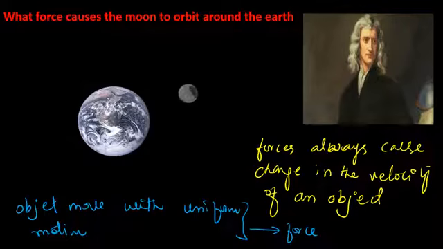Now coming to the earth and moon system. As the moon moves nearly in a circular orbit around the earth, it means that the moon is changing its velocity. This change in the velocity of the moon is due to the force exerted by the earth on the moon. So the earth exerts a gravitational force on the moon, as a result of which there is a change in the velocity of the moon while orbiting around the earth. So the moon will accelerate.